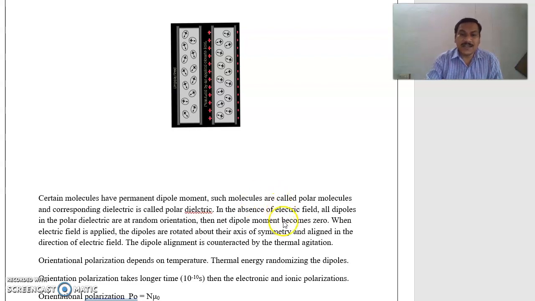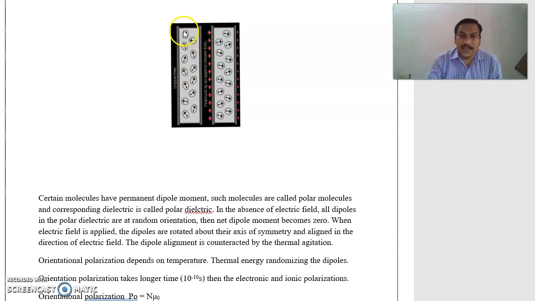In the absence of electric field, all dipoles in the polar dielectrics are at random orientation. Then the net dipole moment becomes zero. In the above figure, we can explain with the first diagram. There is no application of electric field, so on the capacitor plates there is no charge. Here we are taking one dielectric material between two capacitor plates. There is no charge on the capacitor plates.